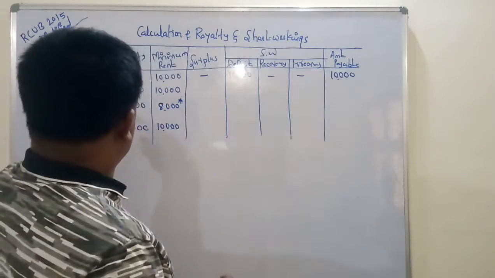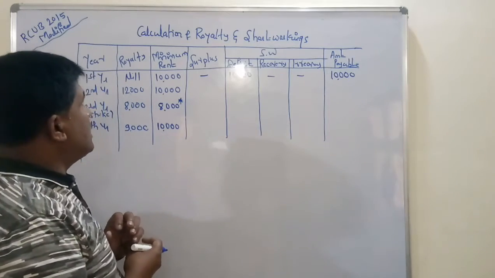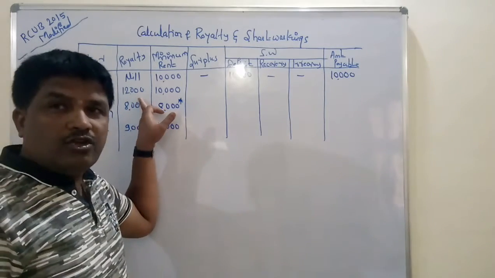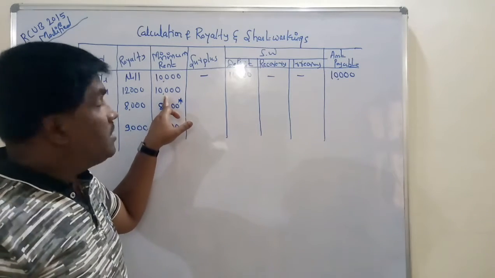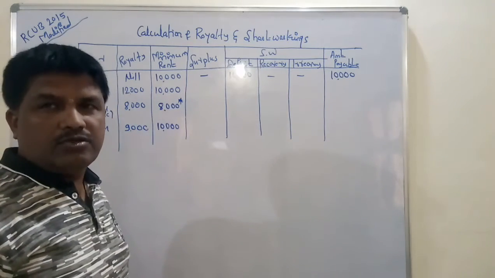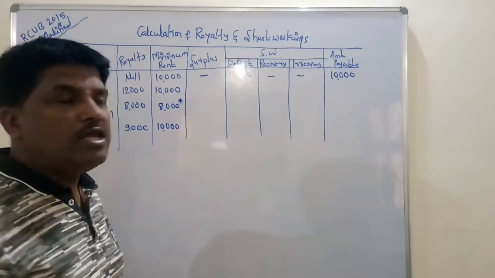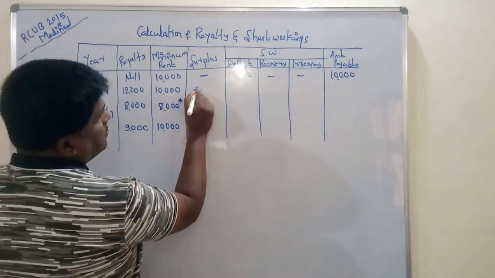So then you go through the second year. In the second year, how much royalty is there? 12,000. And how much is the minimum rent? 10,000. It means here we are having a surplus of 2,000, because the actual royalty is more than the minimum rent. You take 2,000.